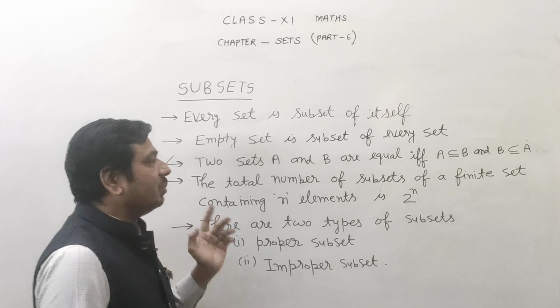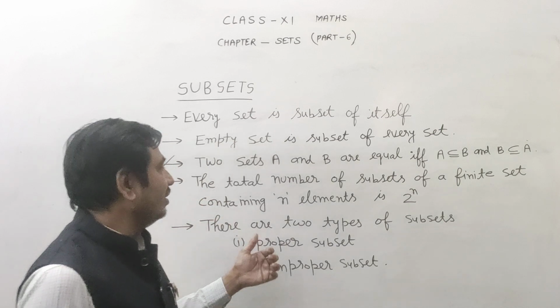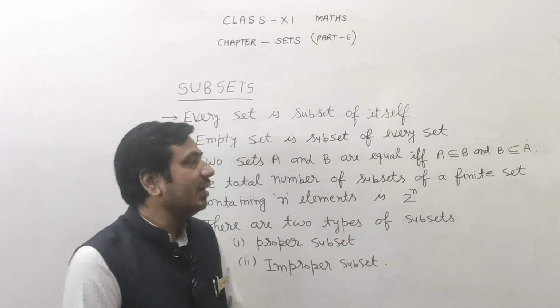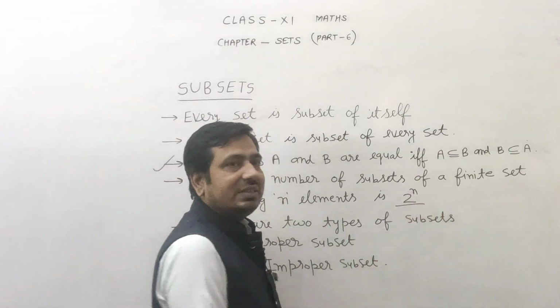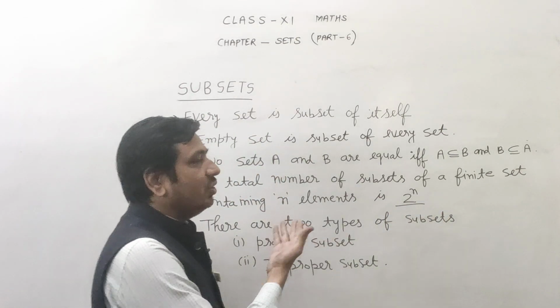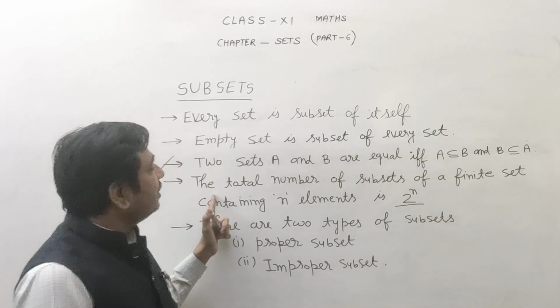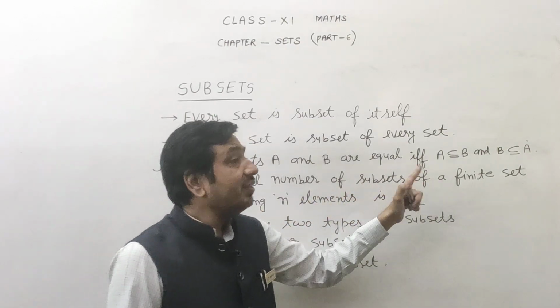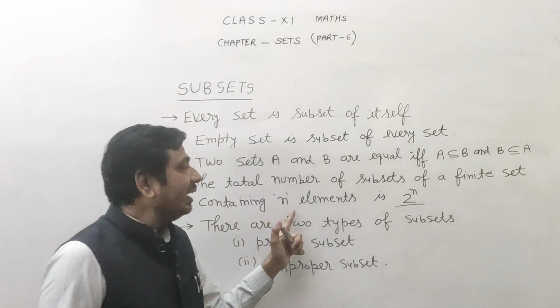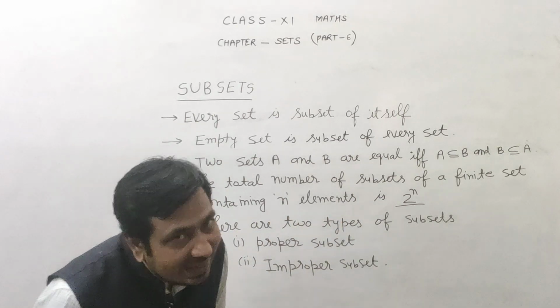Plus, the total number of subsets of a finite set having n elements is 2 to the power n. Understand this. What is the meaning of this sentence? So class, here it is written: the total number of subsets of a finite set containing n elements is 2 to the power n.